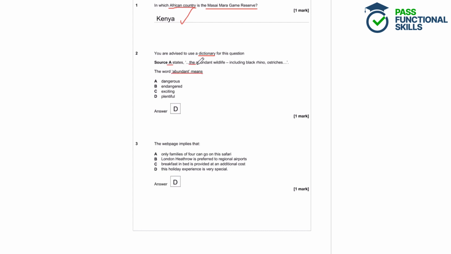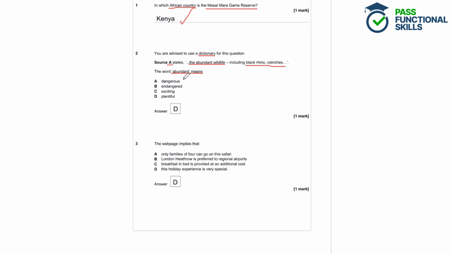So the abundant wildlife. And we've got a bit of a clue here because after abundant wildlife, we've got quite a long list of different animals in the source. So if we have a look at abundant in the dictionary, we can see that it means present in great quantity, more than adequate, or well supplied with something. So in simple terms, that means that there's lots of something.